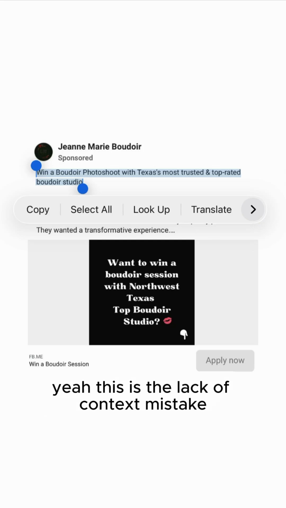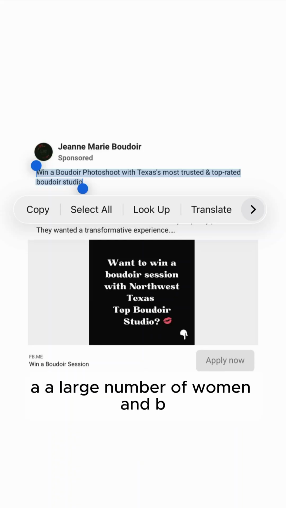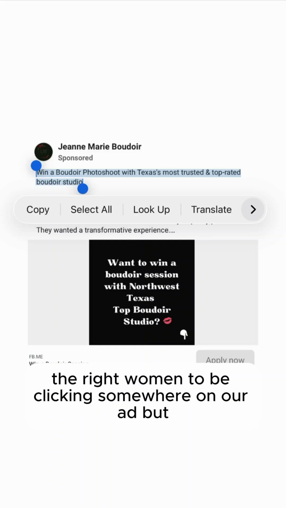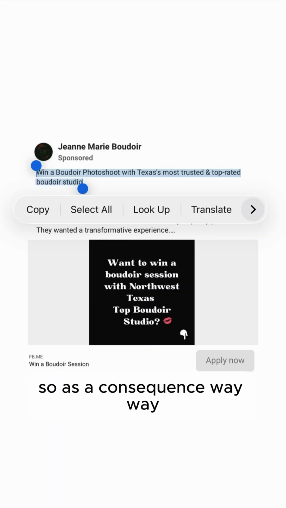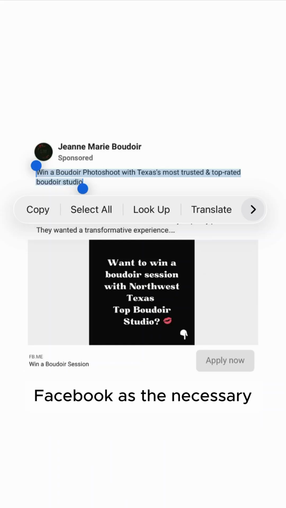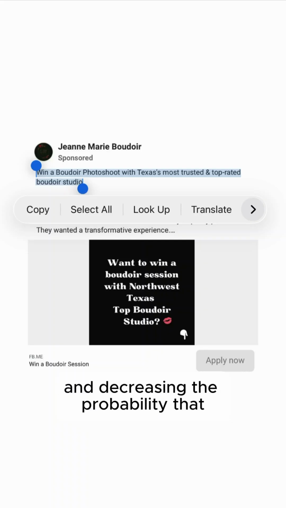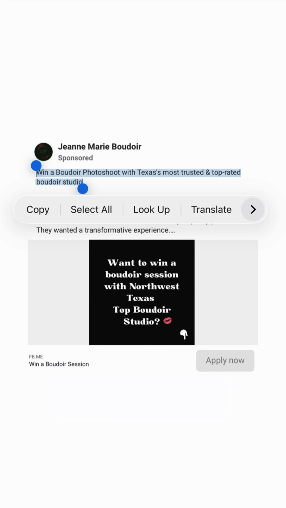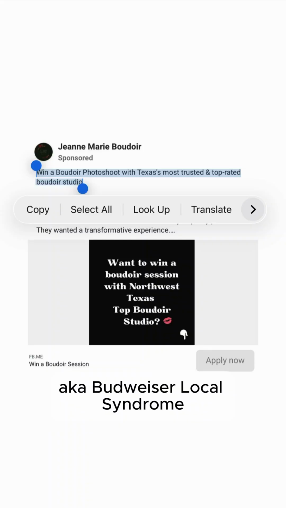Lack of context mistake. The false belief that caused us to make this mistake is we believe we've stacked enough context to pull in A, a large number of women, and B, the right women to be clicking somewhere on our ad. But that's 100% incorrect. We're missing a lot of context here. As a consequence, way, way, way more women are going to be scrolling by our Boudoir Facebook ads than necessary, pulling our unique CTR under 6% and increasing the probability that we have BLCS, aka Boudoir low click syndrome.